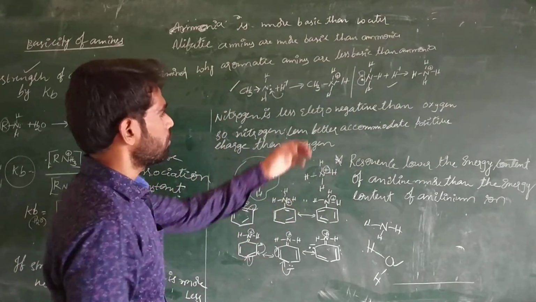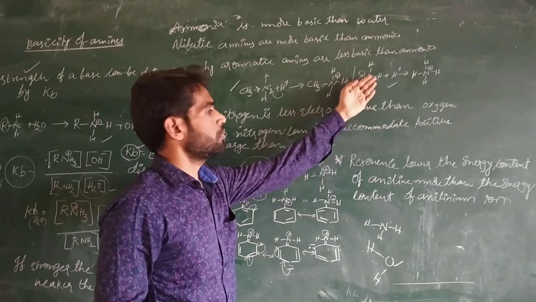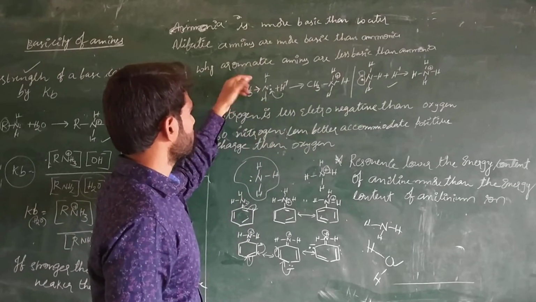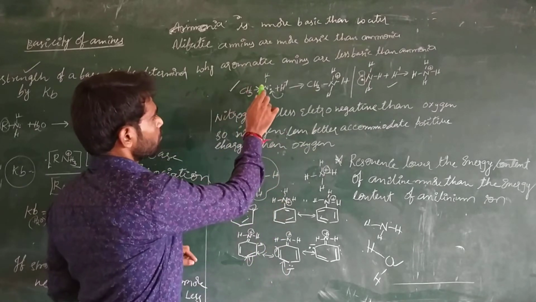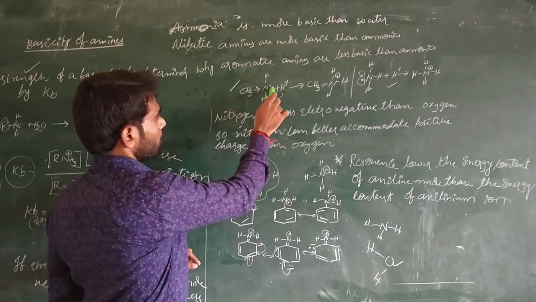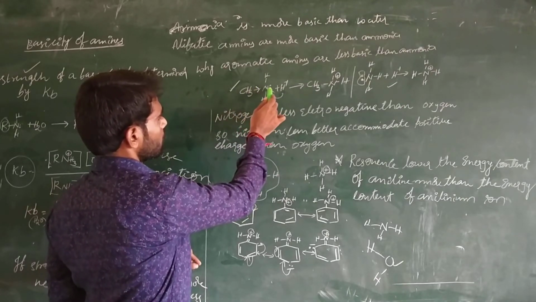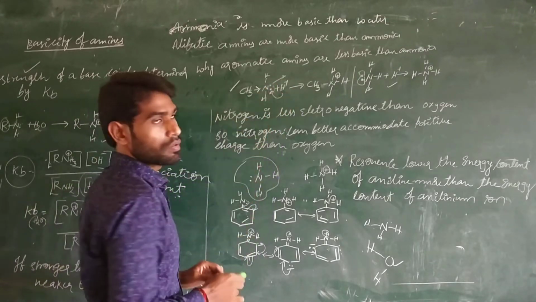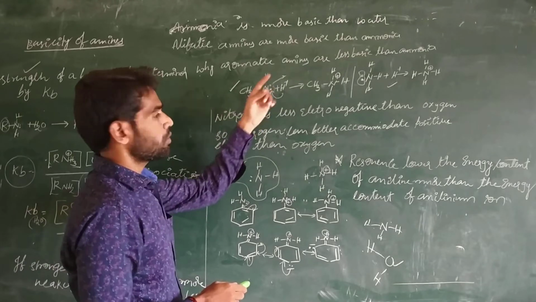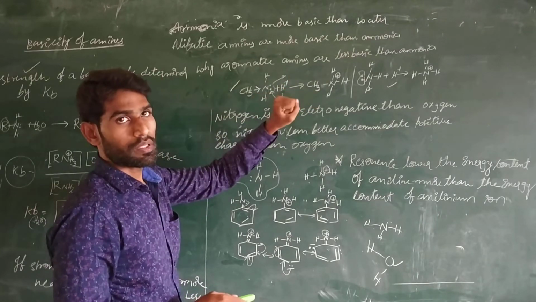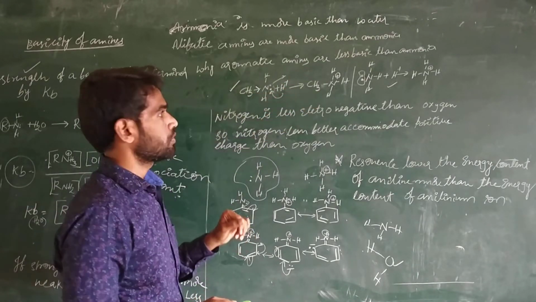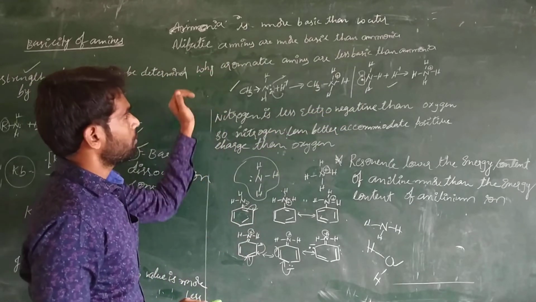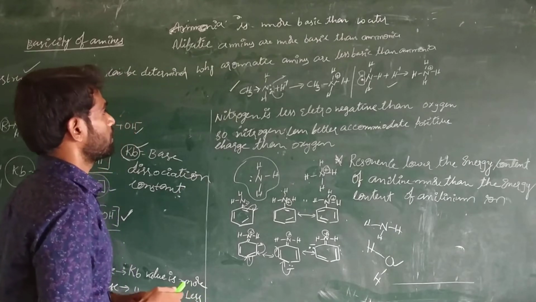ammonia. Ammonia does not have any alkyl group, and amines contain alkyl groups. These alkyl groups are pushing electrons, and the electron density is moving towards the nitrogen atom, and there is a repulsion between this electron density and these electrons. So that's why these electrons are moving away from the nitrogen, and they are better available for the hydrogen to make the bond. But that is not available in this case. So that is why aliphatic amines are more basic than ammonia.